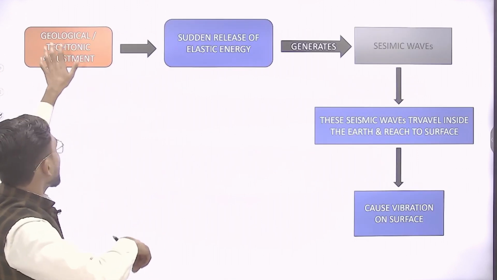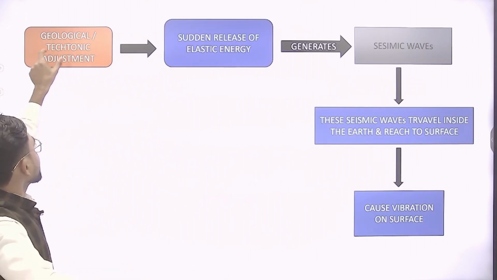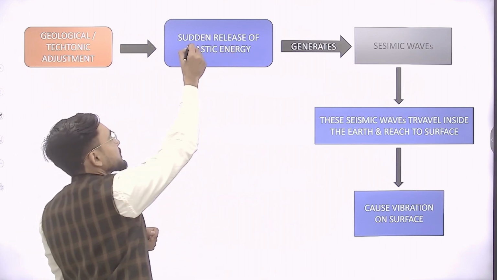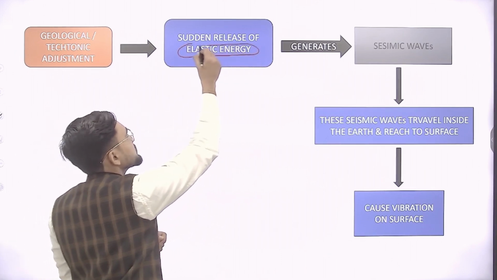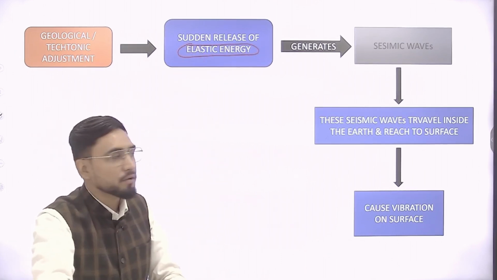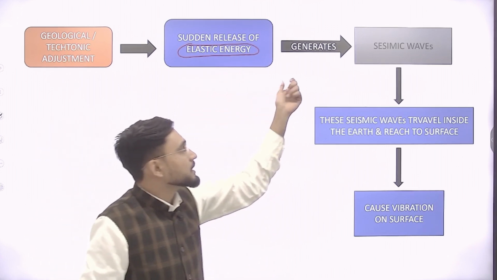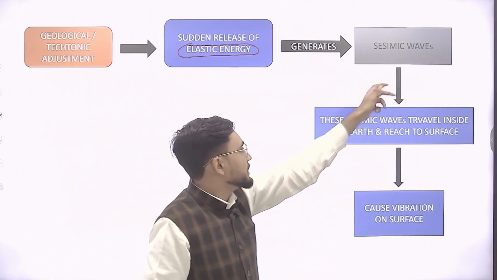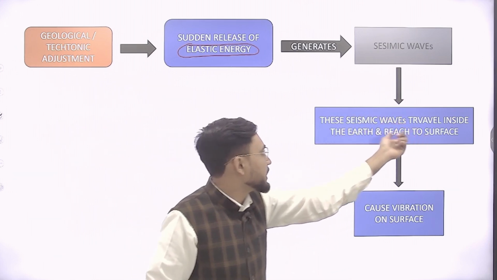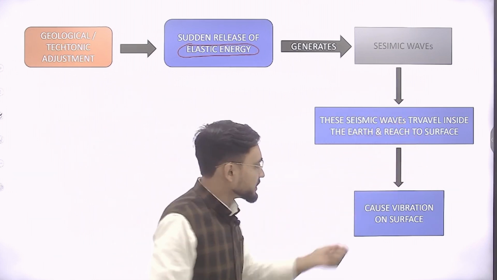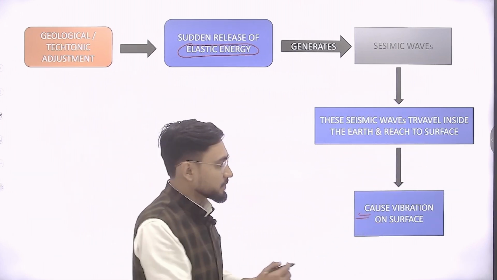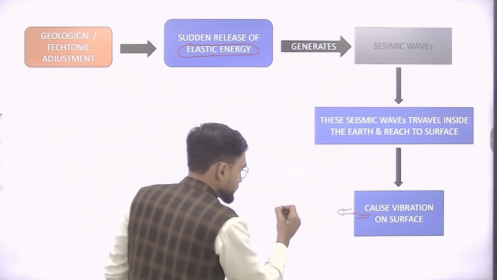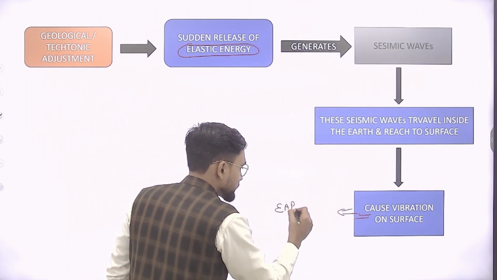So what is actually an earthquake? An earthquake is a geological or tectonic adjustment in the interior of the earth which releases elastic energy. You need to remember the name of the energy which is released from the interior of the earth: it is elastic energy. This elastic energy generates seismic waves, and these seismic waves travel inside the earth and reach the earth's surface, and they create vibration on the surface. This vibration we call an earthquake.